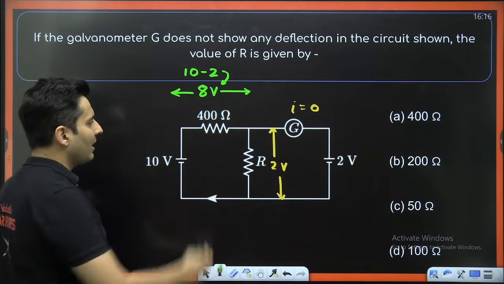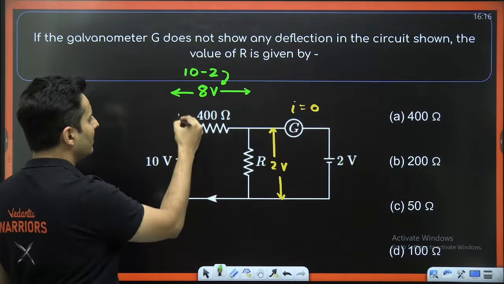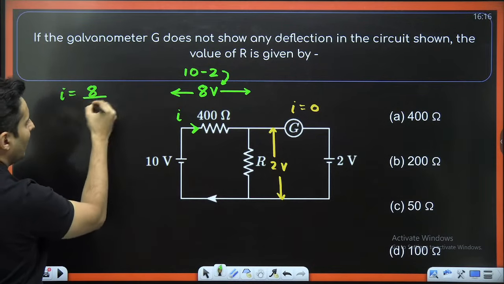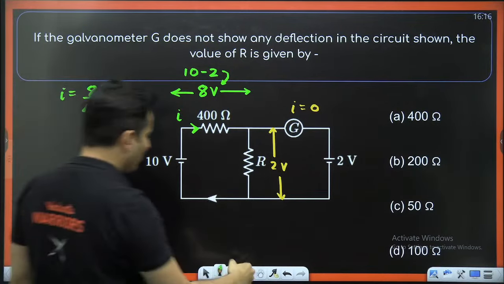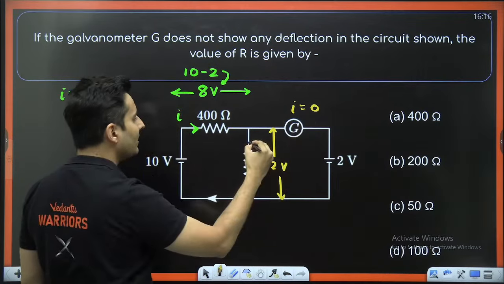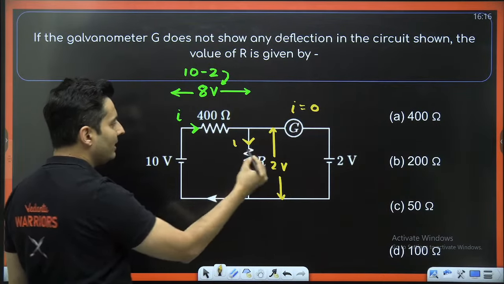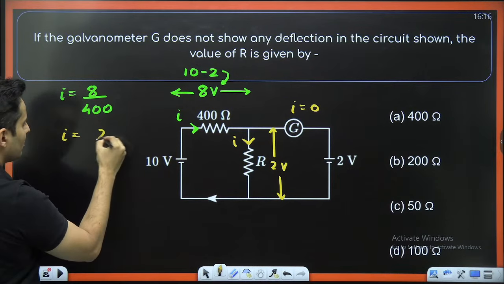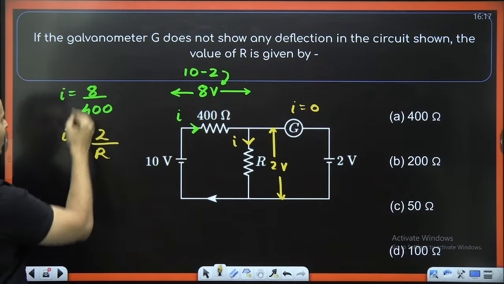So if that is the case, I can also find the current in this part. The current will be voltage divided by resistance. Also, I can do the same thing, because no current goes here. All that current will have to travel here. It will be voltage, which is 2, divided by the resistance. Both of them are same.